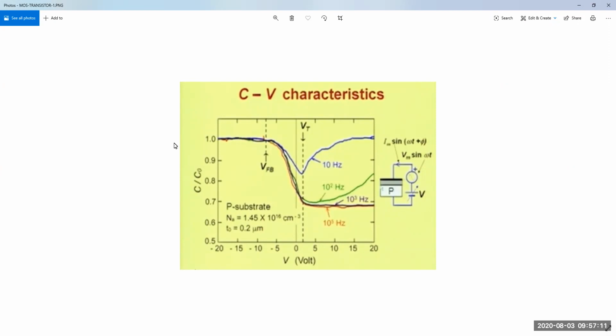You can see that at very low voltage the capacitance is almost constant. Once you go to the threshold voltage, it is minimum. If you operate at high frequency, it stays constant in that lower range. If you operate at lower frequency, the capacitance again increases and then is constant. So this is the typical MOS characteristics curve.